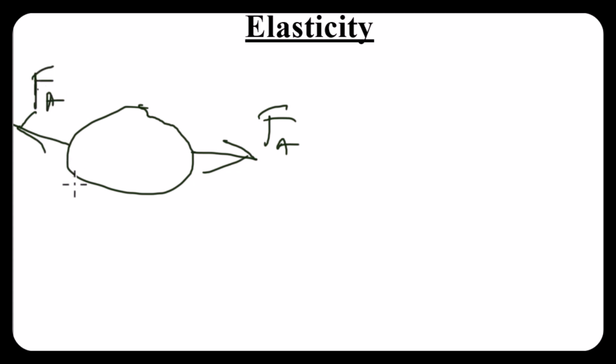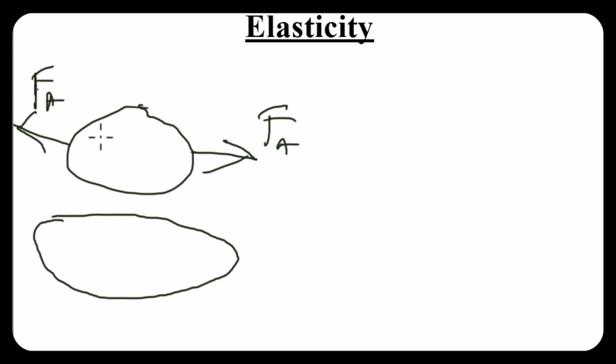So what happens to this rubber band? The size increases. But what happens when I remove my hand from the rubber? You see that it snaps back to its original position. So that's why we define elasticity as simply the ability of a material or a substance to regain its original shape or size when it has been distorted by an external force.